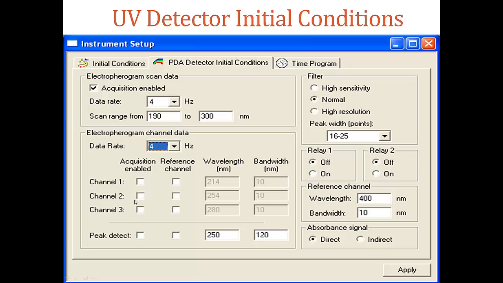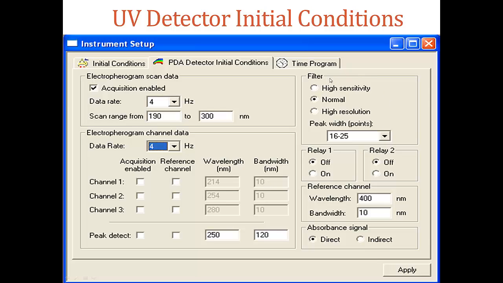Then for the PDA detector initial conditions, the acquisition enable box must be selected for data to be collected and saved. The wavelength option allows selection of one of the filters installed in the filter wheel. The available selections are those set up during instrument configuration. Choose the channels that we want to use and enter the wavelength and bandwidth.